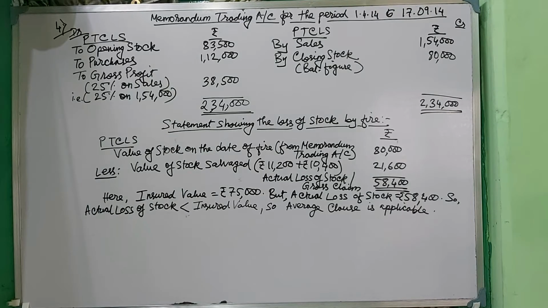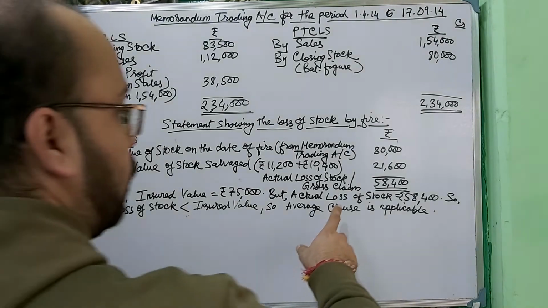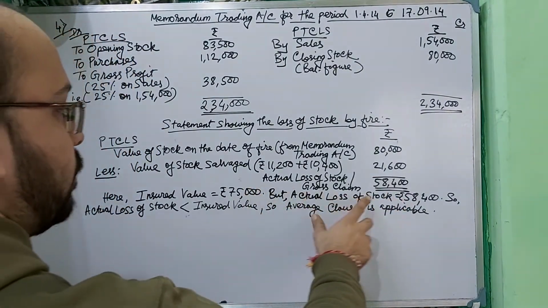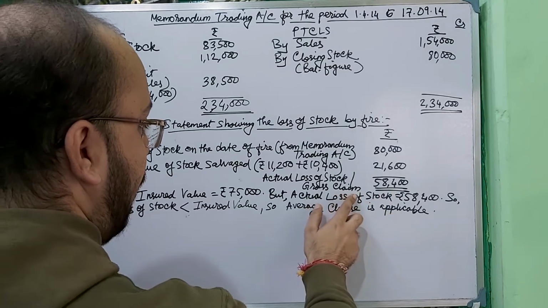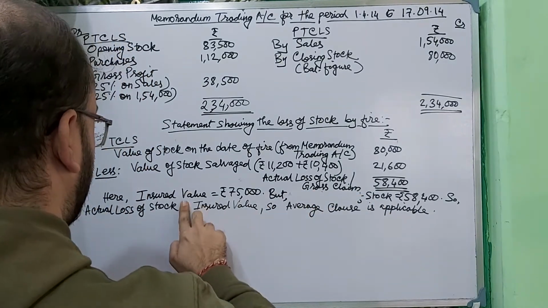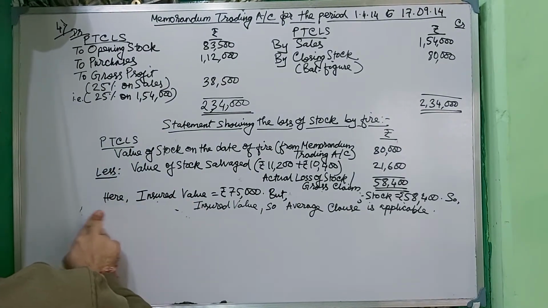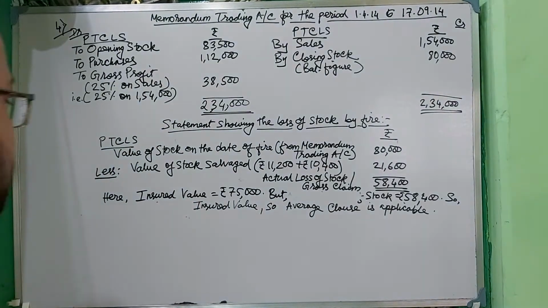What I have mentioned here, insured value is 75,000, which has been given in the sum, and sorry, I made a mistake. It will be value of stock on the date of fire. Sorry for the inconvenience.